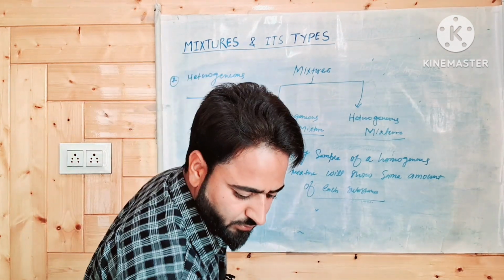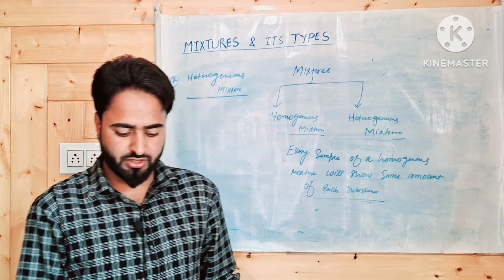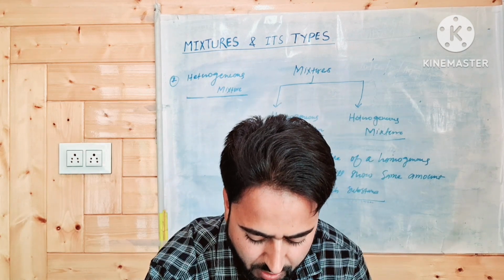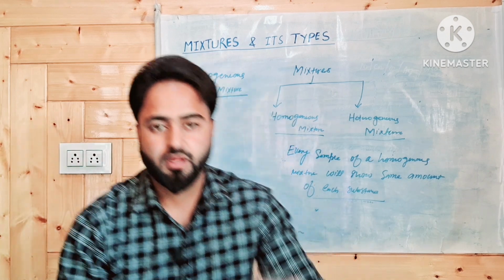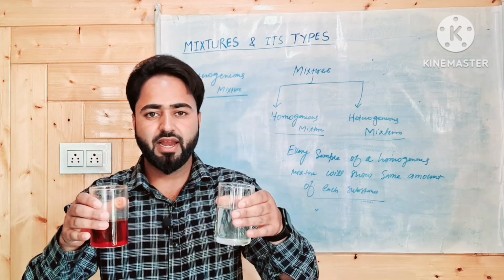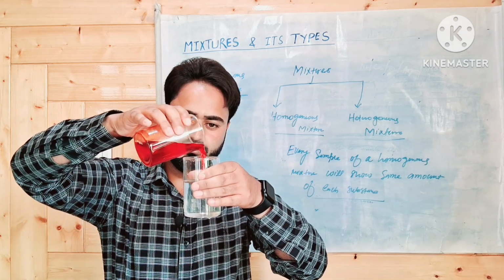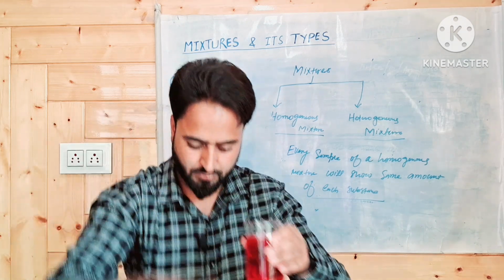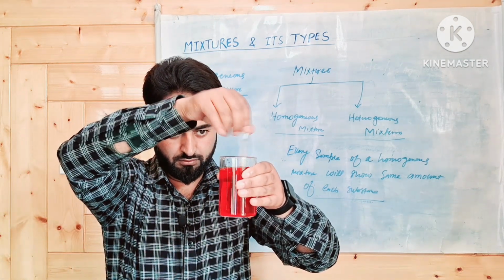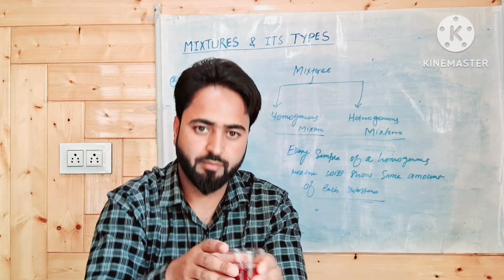Now let us see practically what is homogeneous mixture and what is heterogeneous mixture. I have a glass of water, and in another glass I have food color. I will add few drops of food color in the water, and I will stir it. This became a mixture.